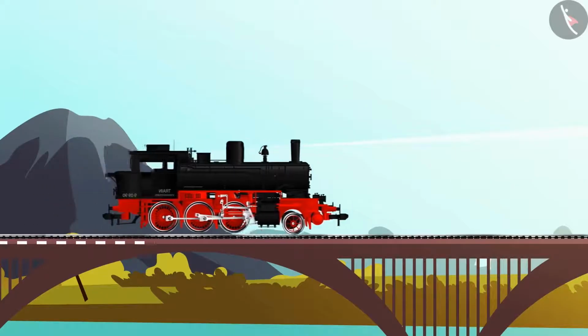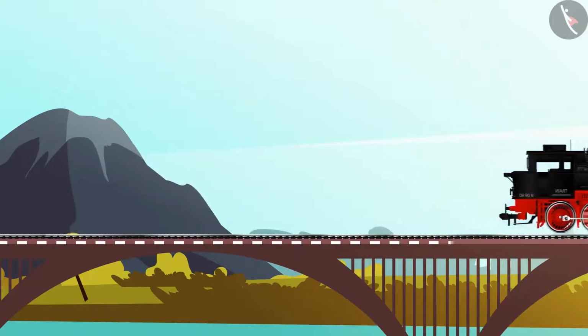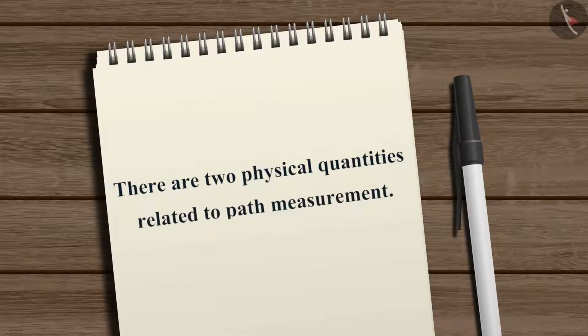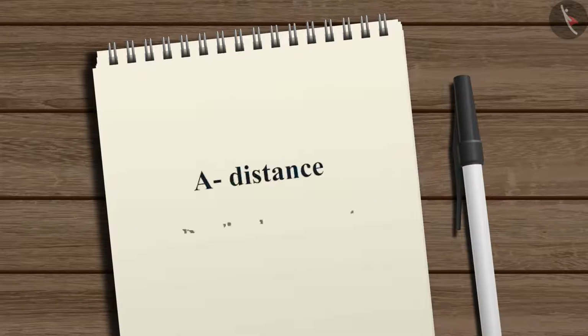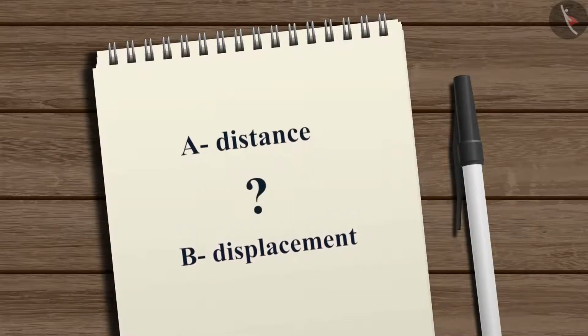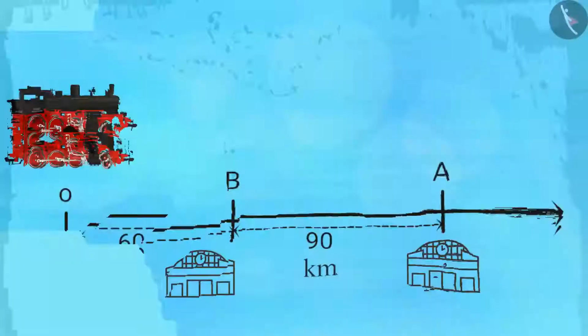So, first let's discuss path measurement. There are two physical quantities related to path measurement: distance and displacement. We can take an example to understand the difference between the two quantities more clearly.